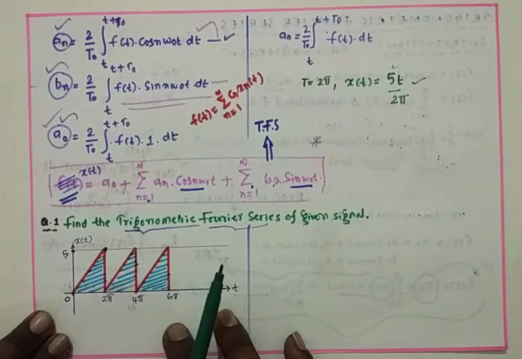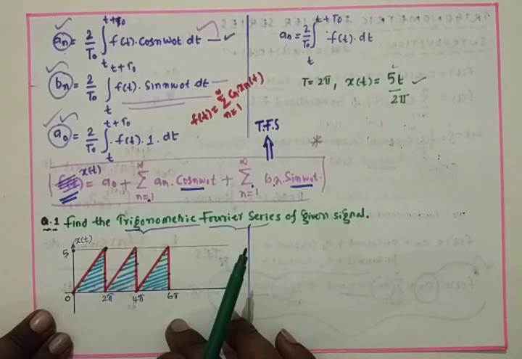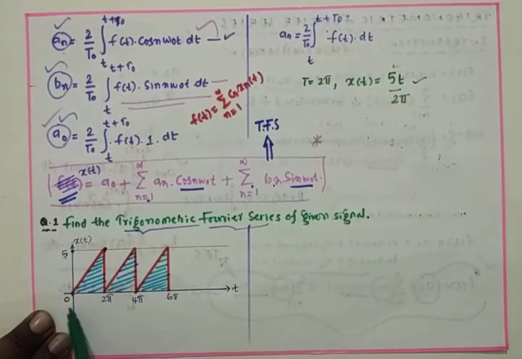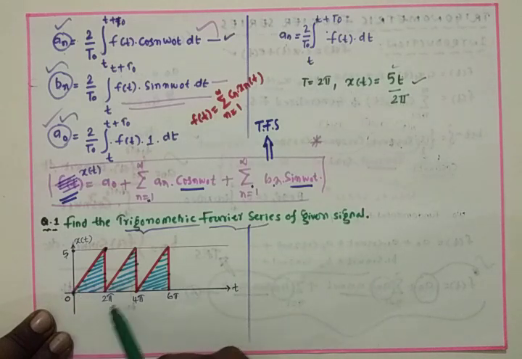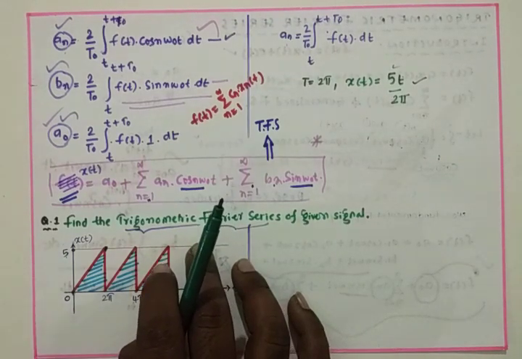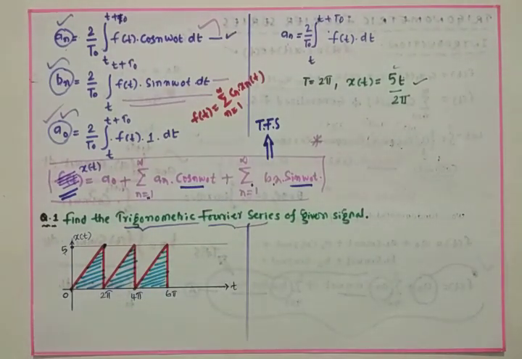Now I have x of t, and again I have the fundamental time period T naught. That means from 0 to 2 pi we have the signal, and after that the same signal goes on periodically. Then we can have A naught now. What is the formula?